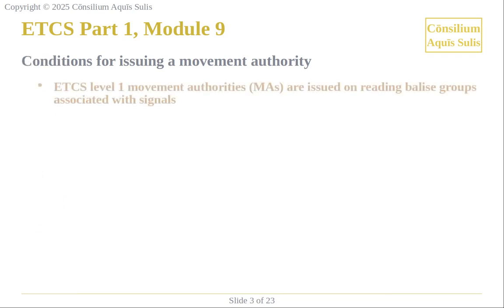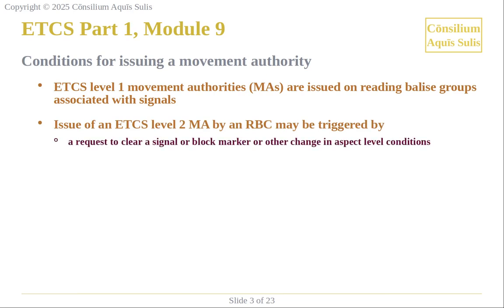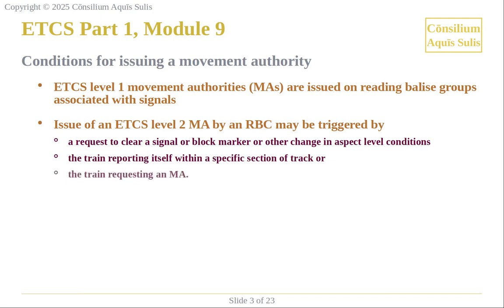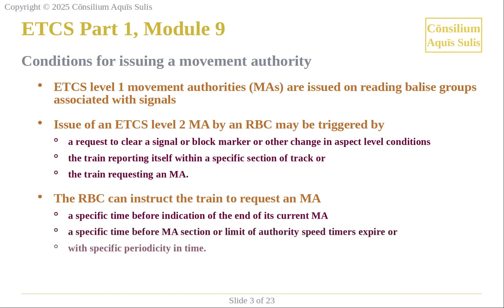ETCS Level 1 MAs are issued on reading balise groups associated with signals. Issue of an ETCS Level 2 MA by an RBC may be triggered by a request to clear a signal or block marker or other change in aspect level conditions, the train reporting itself within a specific section of track, or the train requesting an MA. The RBC can instruct the train to request an MA a specific time before indication of the end of its current MA, a specific time before MA section or limit of authority speed timers expire, or with specific periodicity in time.